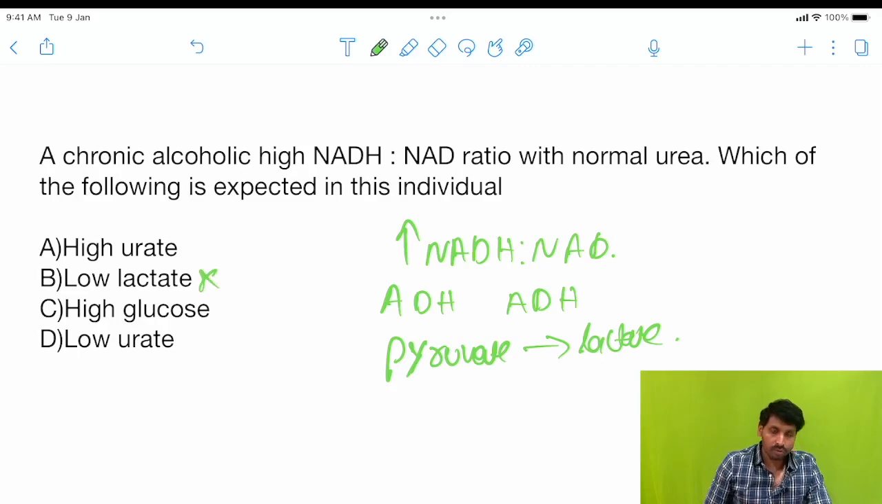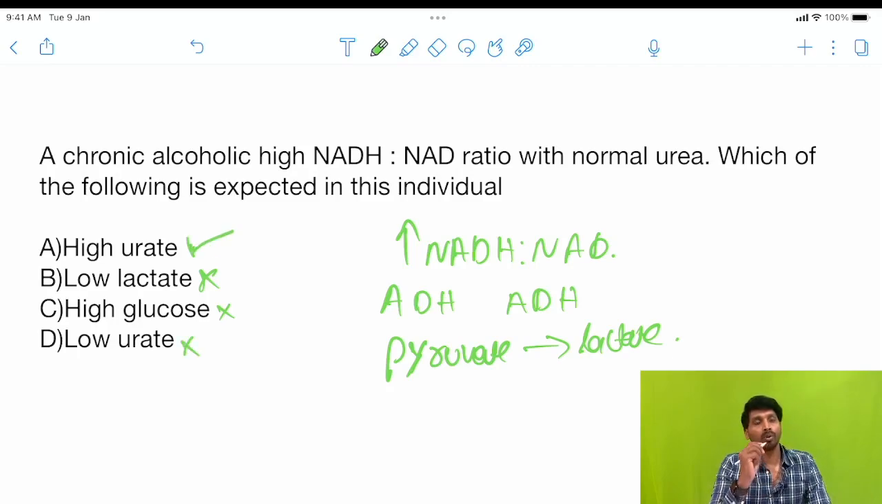And high glucose, no, there will be requirement of energy, so more pyruvate will be there, and more lactate will be there. So this is also a ruled out option. And low urate, no, remember we have already seen conditions like gout, the conditions which exaggerate the production of uric acid, high levels of uric acid, alcohol, right? So here the answer will be high urate, not low urate.